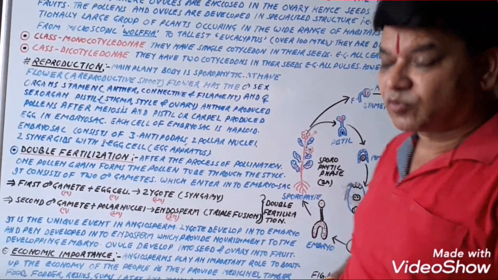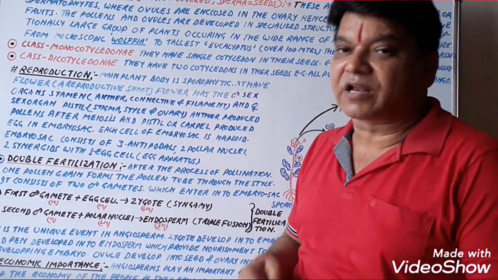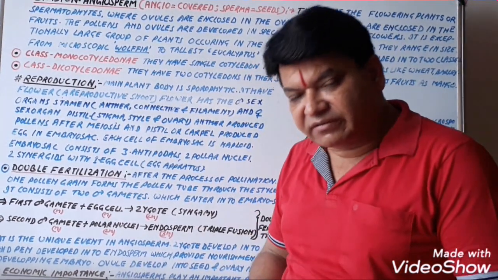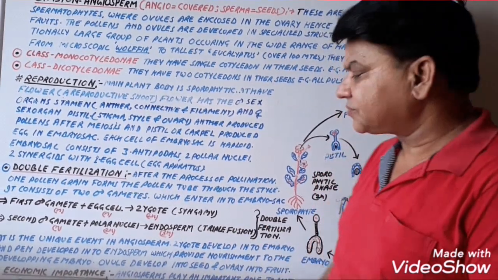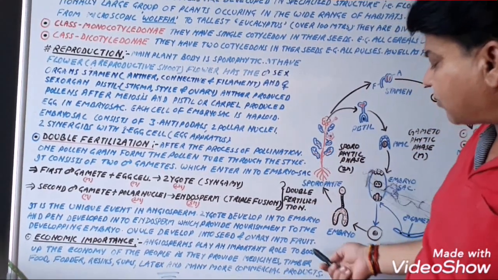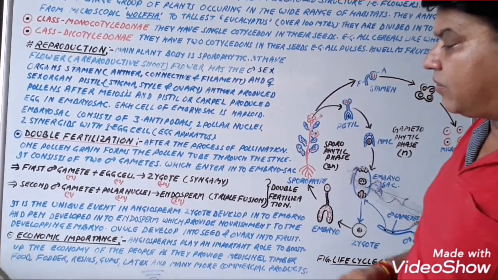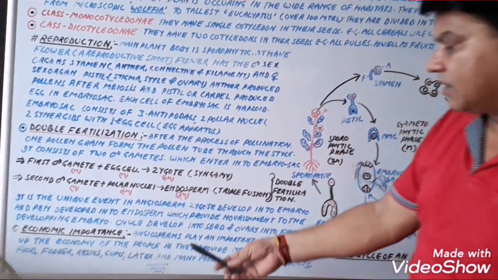So if someone asks you what the seed and fruit are biologically, the ripened ovule is the seed while the ripened ovary is the fruit. Now, this is all about the reproduction in angiospermic plants. Now, economic importance of angiosperms.